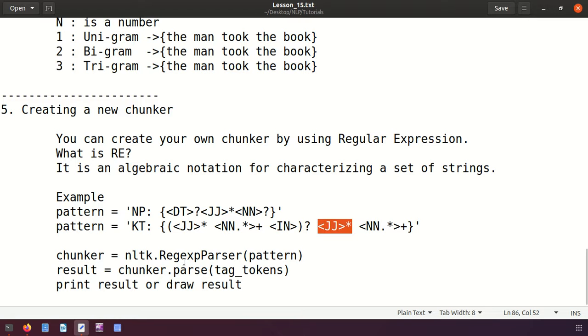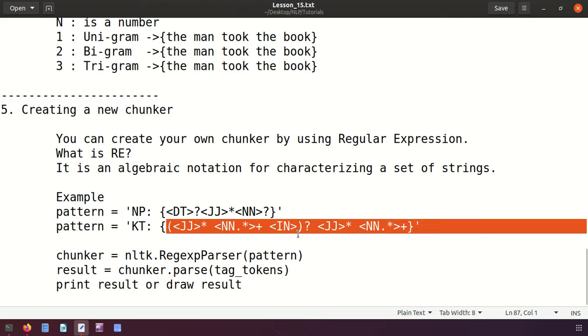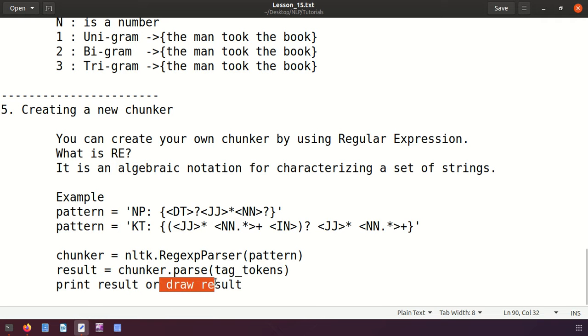And then here, this you have to remember, friends, we'll be calling a function from NLTK, the regular expression parser, and you give the name of your pattern, what you have specified here, as an argument, and that will be creating a new chunker for you. And then using your chunker, you can parse here, or you can tag your tokens according to this one. To this one, you can tag the document, and then you can print the result or draw the result.